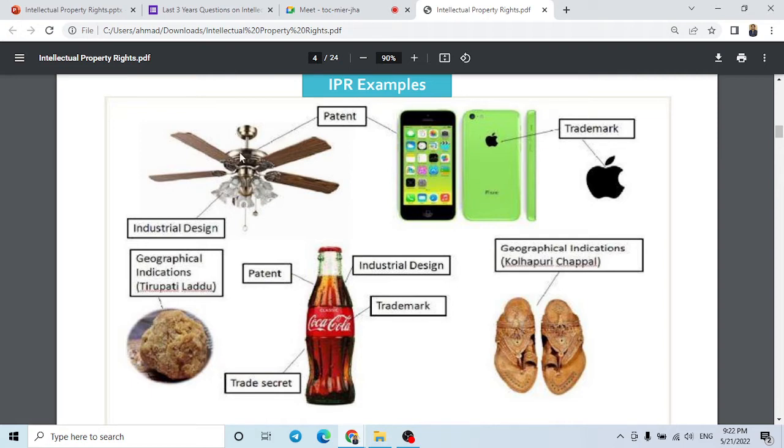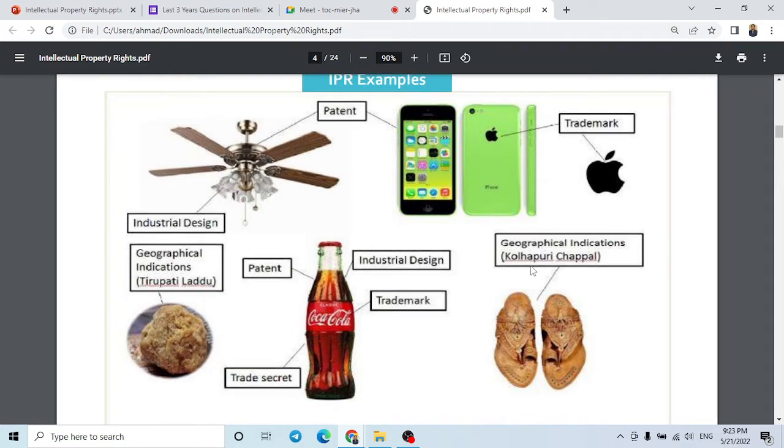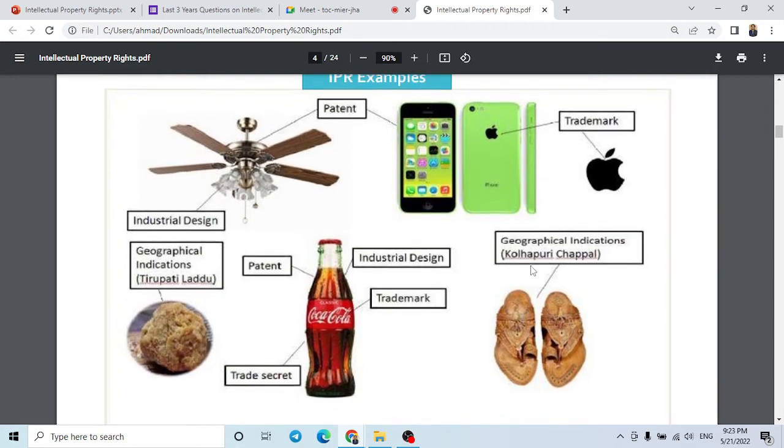So what is this, patent? Patent is based on innovation. So this fan is created by some innovation. So it is a patent, but this design is a part of industrial design. Then GI, Tirupati laddu. Can anyone tell where Tirupati is, in which state? Andhra Pradesh, district Chittoor. Then Kolhapuri chappal. Can anyone tell where this place Kolhapur is? Maharashtra. Yes, Kolhapur is a district in Maharashtra.